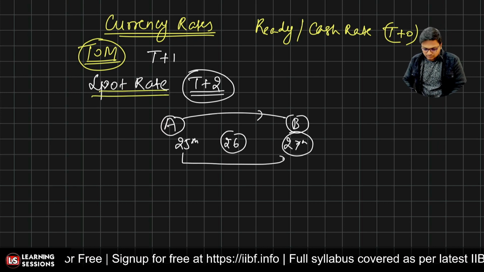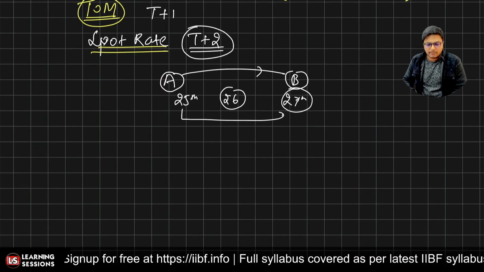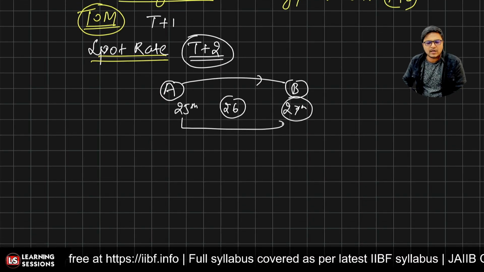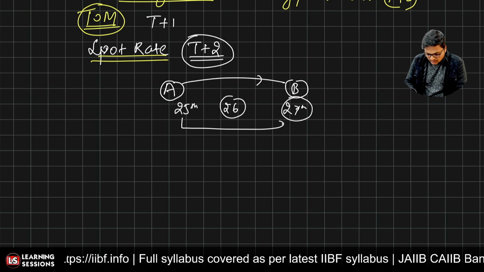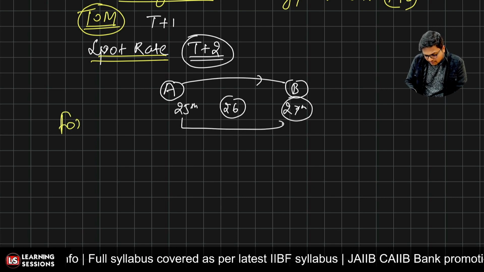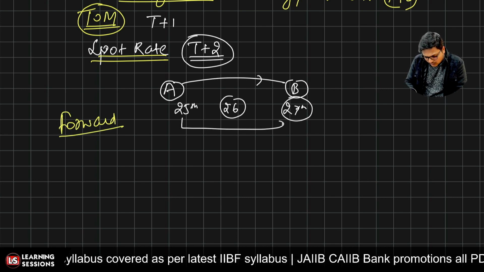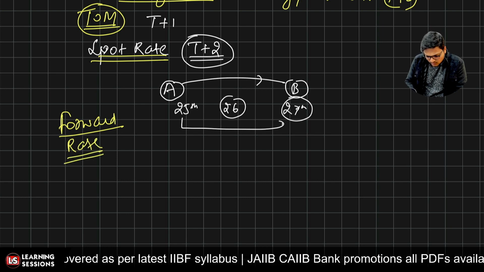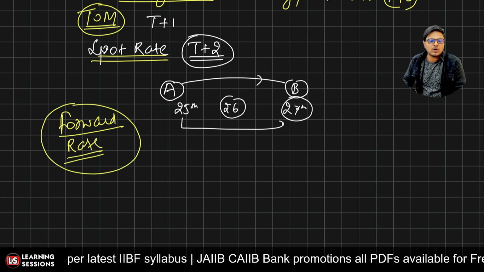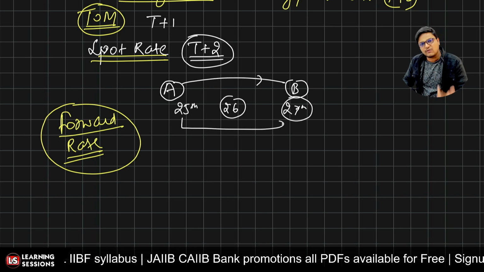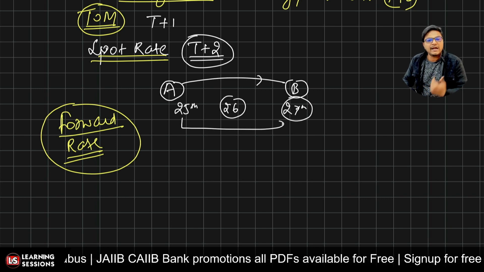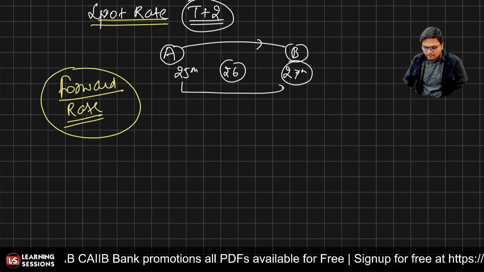Now after that, any period that is beyond the spot rate, what rate will be applicable? The forward rate will be applicable, right? Like let's say I want to buy USD after one month, which rate will be applicable? It will be the forward rate.